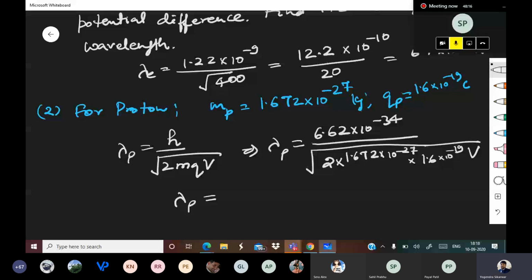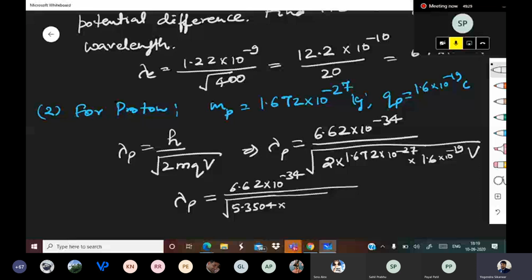This is 6.62 into 10 to the power minus 34 upon, so 2 into 1.67, 2 into 1.6, that becomes 5.303504 into 10 to the power minus 27 and 10 to the power minus 19. That becomes minus 46. And this is V. All right.